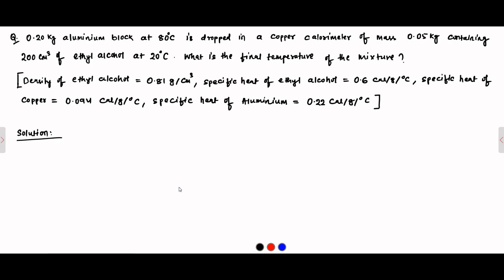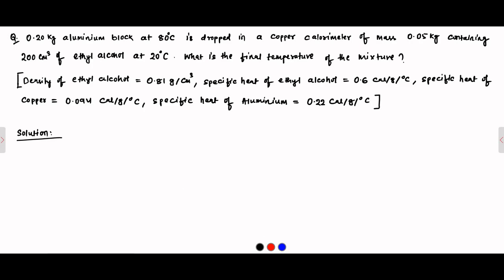Then some data is given. Density of ethyl alcohol is 0.81 gram per centimeter cube. Specific heat of ethyl alcohol is 0.6 calorie per gram per degree Celsius, specific heat of copper is 0.094 calorie per gram per degree Celsius, and specific heat of aluminium is 0.22 calorie per gram per degree Celsius.